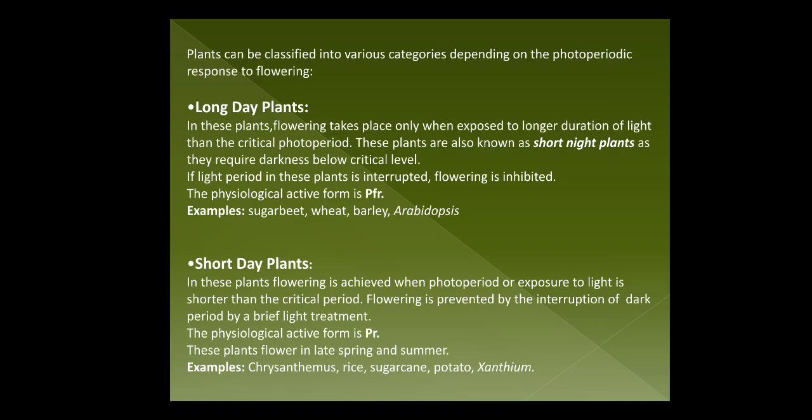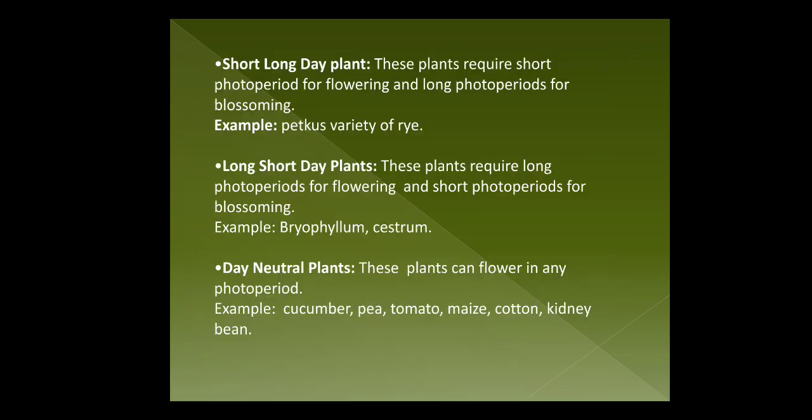Short day plants. In these plants, flowering is achieved when photoperiod or exposure to light is shorter than the critical period. Flowering is prevented by the interruption of dark period by a brief treatment of light. Physiologically active form is PR, that is the phytochrome which absorbs red light, and these plants flower in late spring and summer. Chrysanthemum, rice, sugarcane, xanthium are few examples of short day plants.